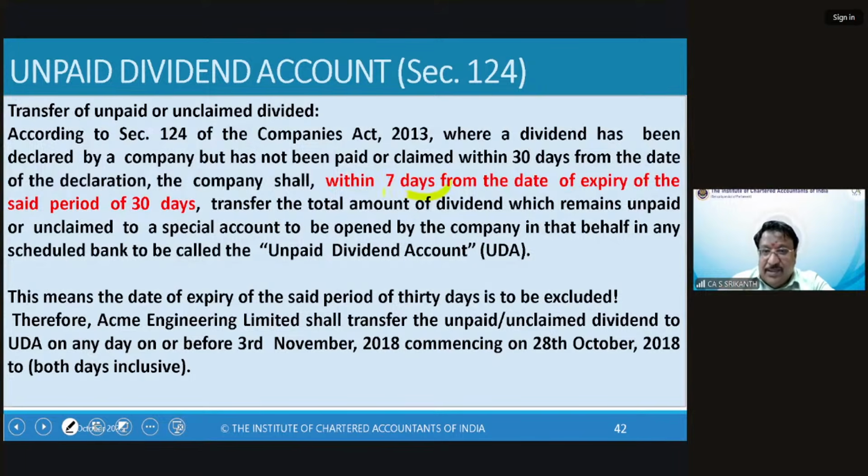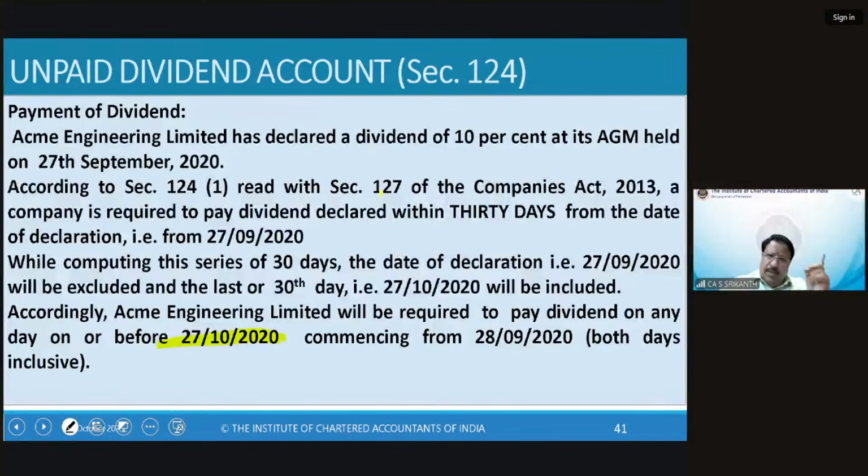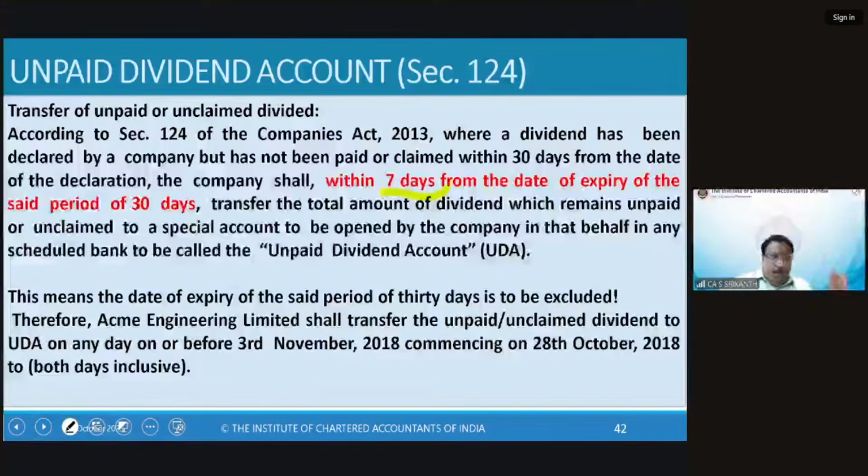See, whenever they say days, count. Whenever they say month, date to date, they said 1 month. Then exactly, if you're beginning on 28th, 27th of the next month. But if they say days, then you have to count, which means in months like October and other months, you'll have 31.